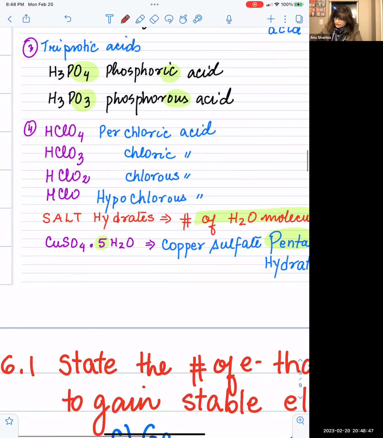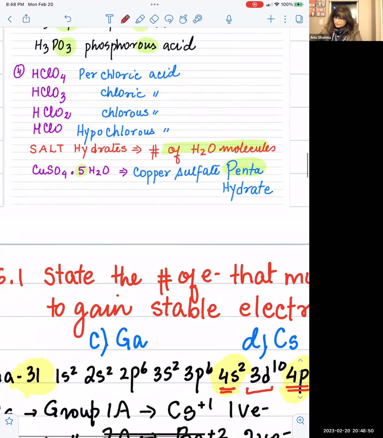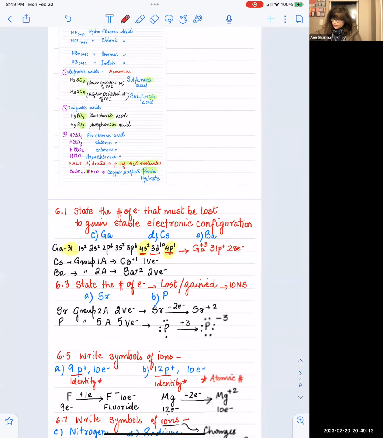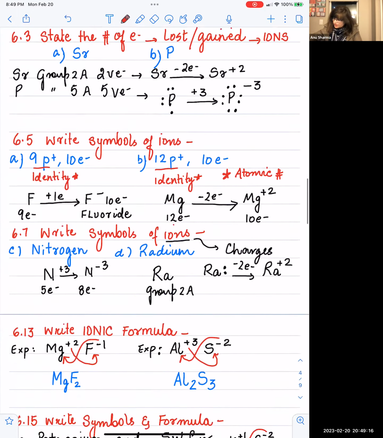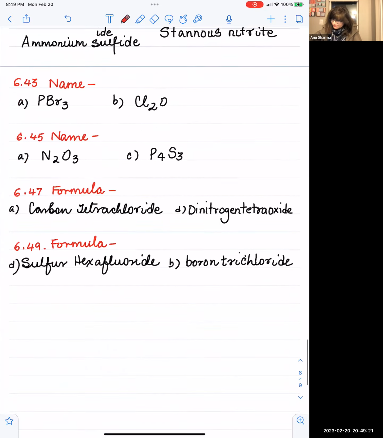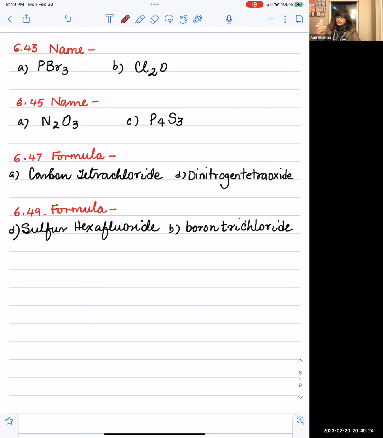Okay, now also there are salt hydrates. Salt hydrates are molecules of water that just sit in the ionic crystals. So copper sulfate, the name is copper sulfate pentahydrate, because 5 water molecules sit in the crystal structure of copper sulfate. Similarly, hexahydrate. So penta, hexa, di, all this, just like you do for the nonmetals. Okay, so now let's look at the nomenclature of these ions. Very simple naming. We are looking at problems 6.43, 45, 47, and 49.